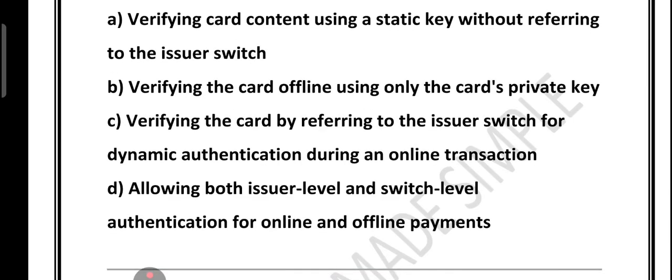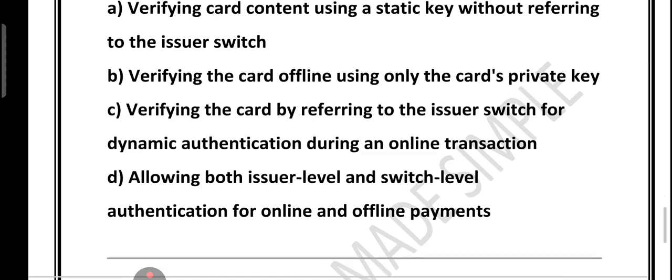What about option D? This is actually CDA, Combined Data Authentication. It combines the features of both SDA and DDA, but the question is only about DDA, so this one is incorrect. So let's summarize the key points.